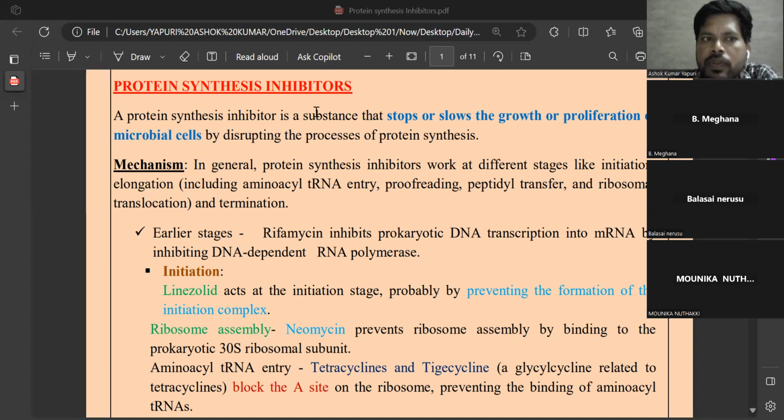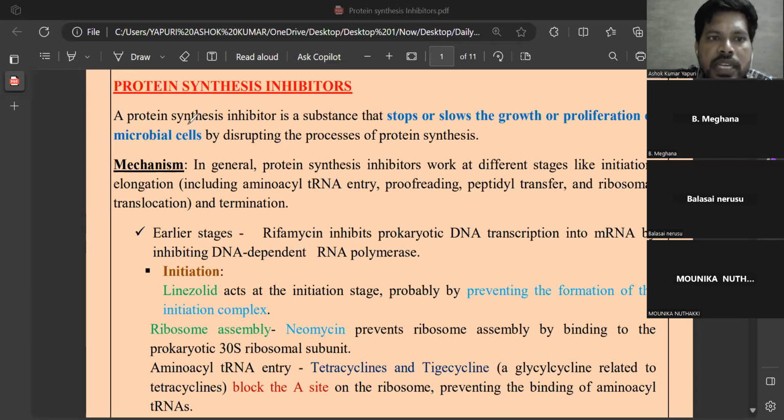As the name itself suggests, these are the drugs that inhibit protein synthesis. These drugs inhibit protein synthesis in bacteria, that is microorganisms, and they mostly stop the growth of the organism. These are static in nature. Most of the protein synthesis inhibitors are bacteriostatic in nature, but cell wall synthesis inhibitors are bactericidal in nature. So, going into detail,